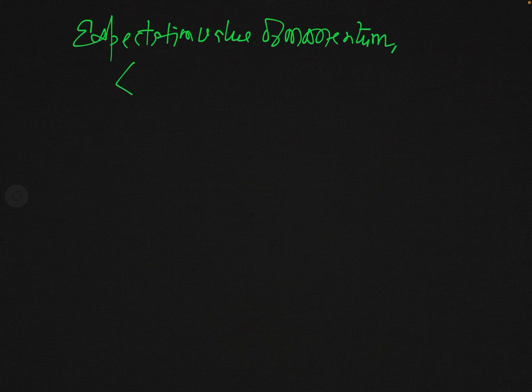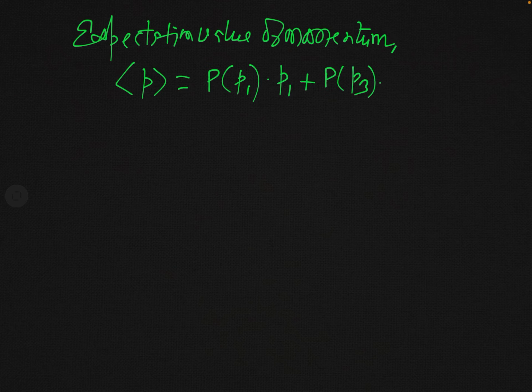The expectation value of momentum, you know, is written as the probability of finding the particle in the first eigenstate, that is P of P1, times the eigenvalue P1, plus the probability of finding the particle in momentum state P3 times P3. As you know, when the energy of the particle is E1, then its momentum is P1. So the probability of finding the particle with momentum P1 is the same as the probability of finding the particle in energy state E1.